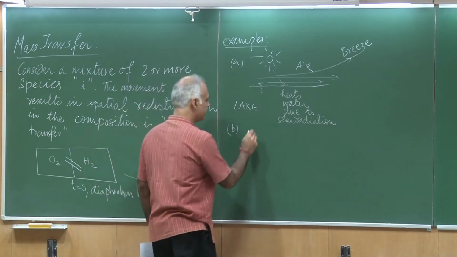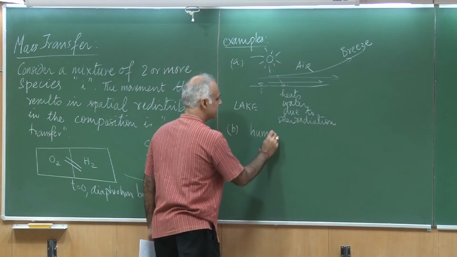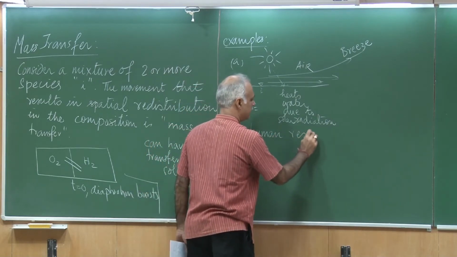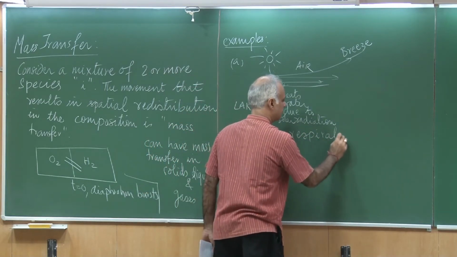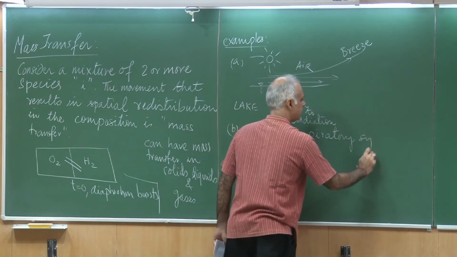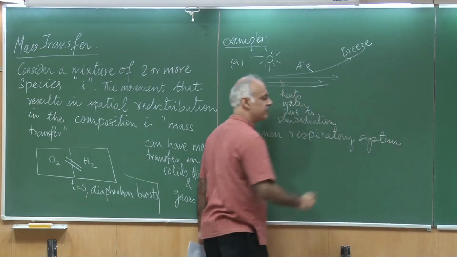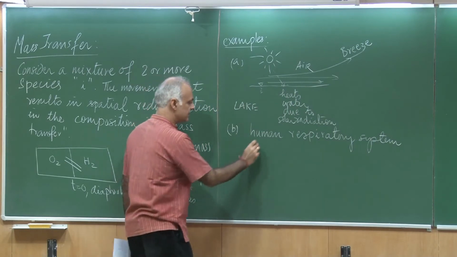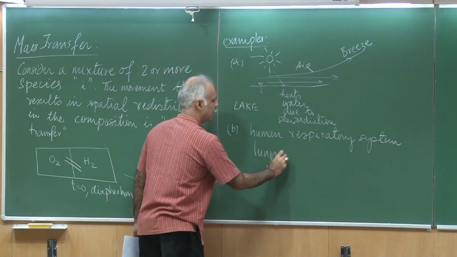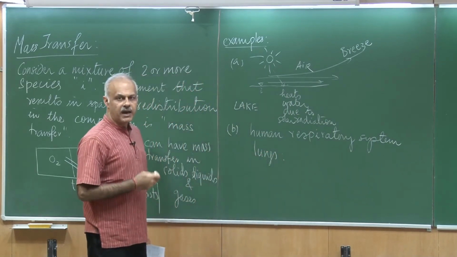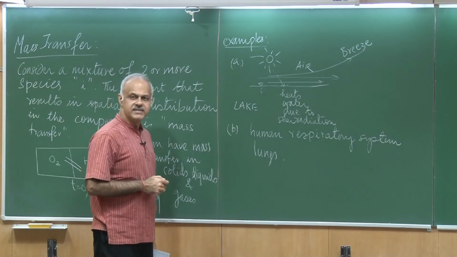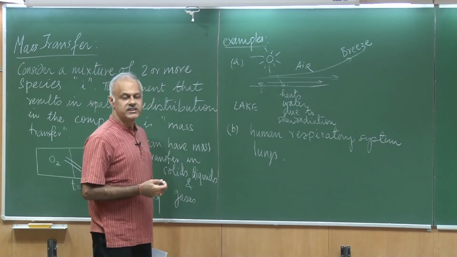Another example could be the human respiratory system. We have a very efficient system of lungs where the blood which comes in the veins is CO2 rich.